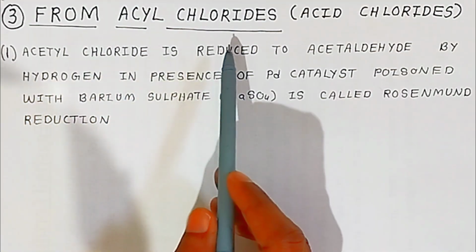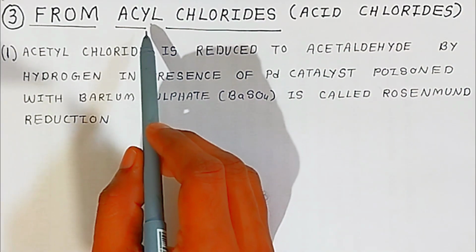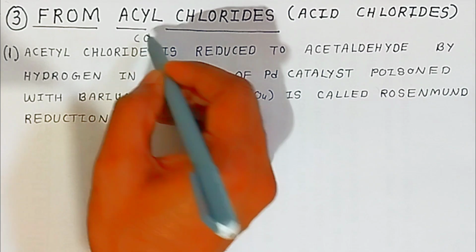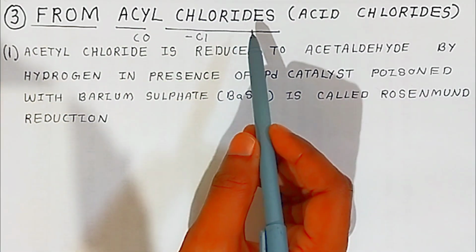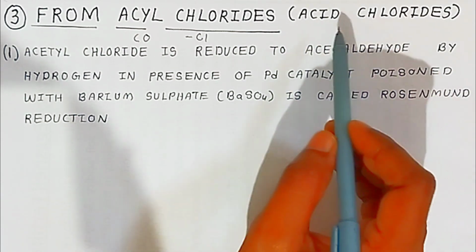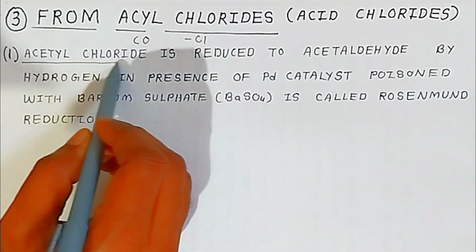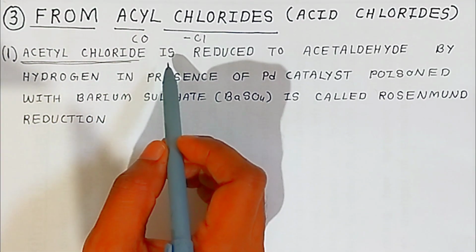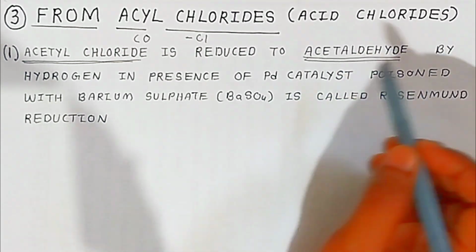Third, preparation from acyl chloride, which is also called acid chloride. That means here the chlorine will be there with the acyl group. The carbon-oxygen group we call acyl and here it is chlorine, so we call it acyl chloride, or you can say acid chloride. Chloride which is acidic, that is why it is also called acid chloride. Acetyl chloride, which I am taking here, is reduced to acetaldehyde, that is an aldehyde, students.